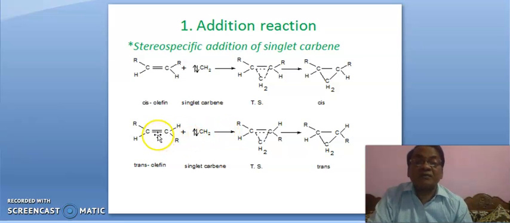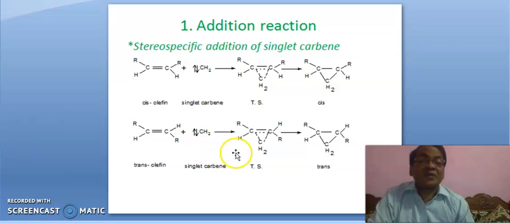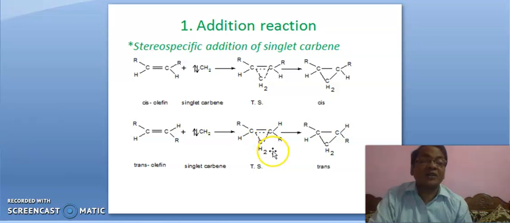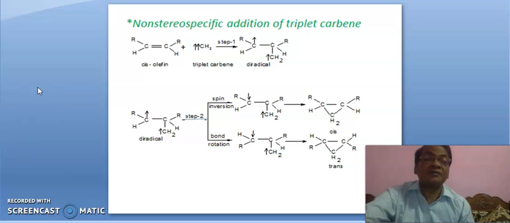Simultaneously, breaking of this pi bond and making of two new bonds take place, and this product is formed via formation of a transition state. Here it is trans olefin and this product is also trans. Means trans olefin produces trans product and cis olefin produces cis product.